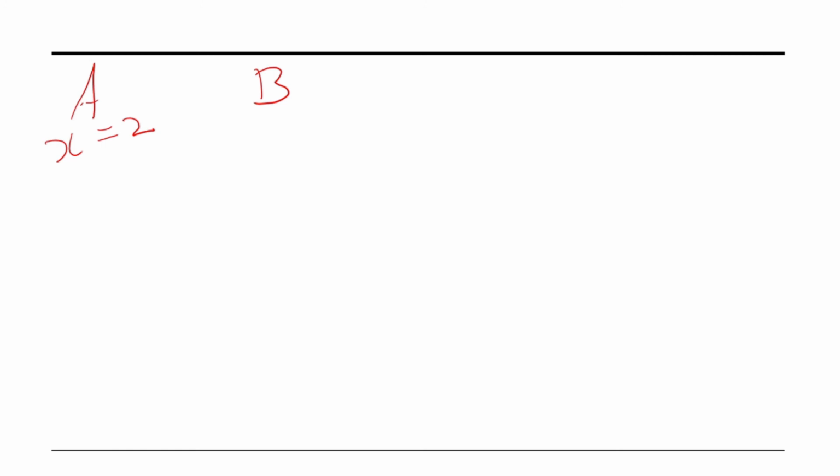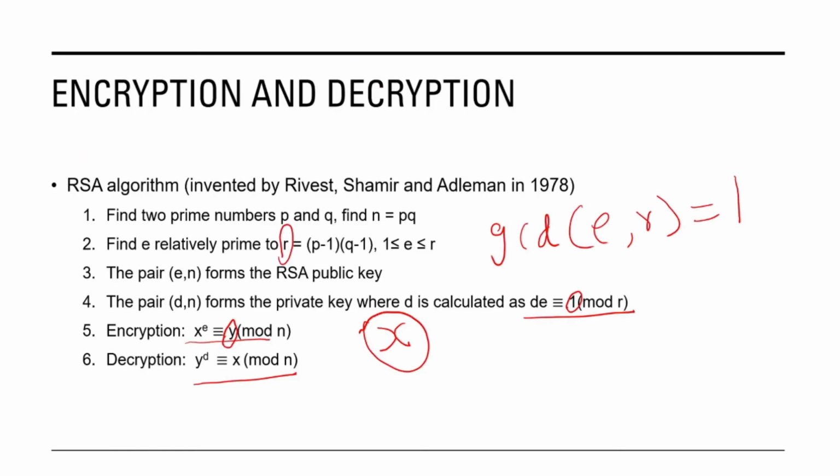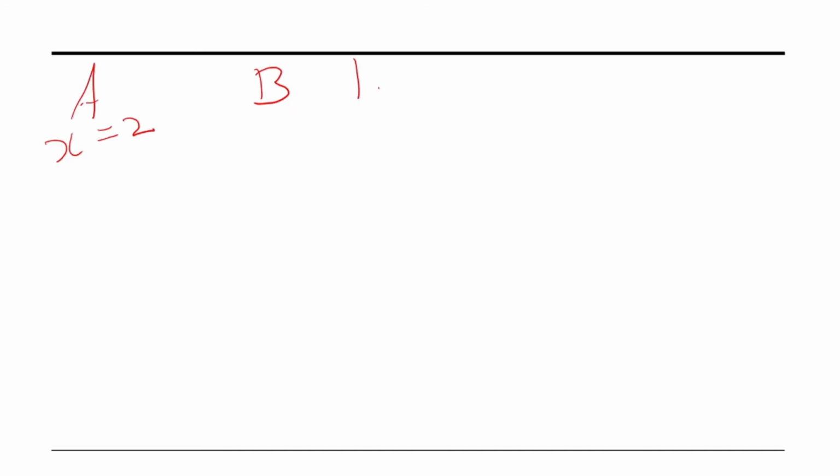Now the first step is to find out two prime numbers P and Q. Here I am giving very simple numbers so that it is easy to understand. So let us take P is equal to 3 and Q is equal to 11, so that N is equal to PQ, this is 33.